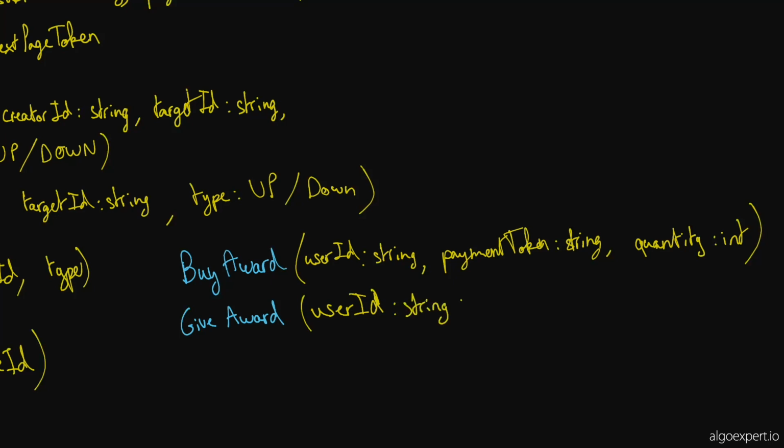But then I guess all that you need is a quantity and a target, right? Because you can give multiple awards to a user, or is it only one? Let's just say it's only one award per user per post or comment. Okay. So then I think this just takes, I guess we can go with target since we use target for vote. So target ID, and this is a string. And the understanding is that this target ID is a user ID. Or no, if you give an award to a post or a comment, then this is the same thing as vote. Yeah, this is literally a post ID or a comment ID.